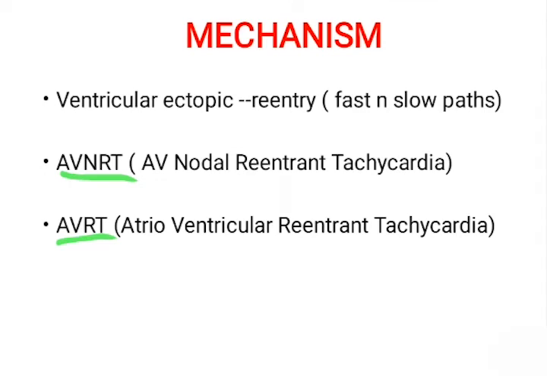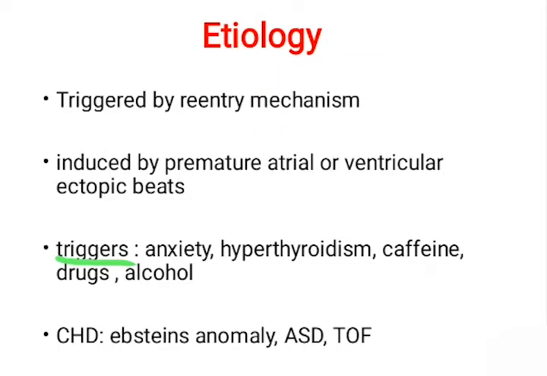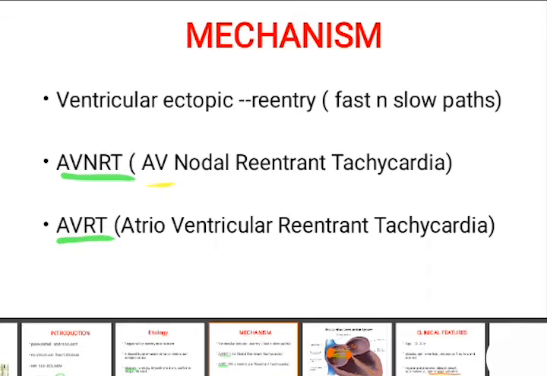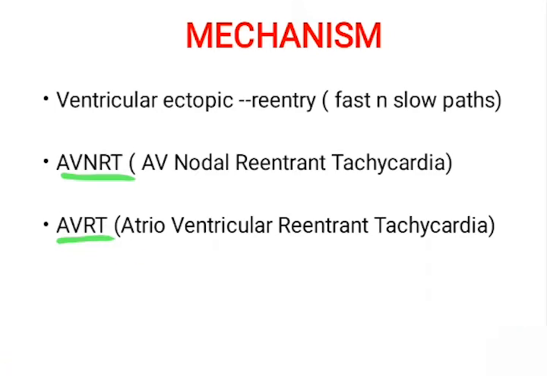What happens is that in the presence of these congenital heart diseases or triggers, there will be a ventricular ectopic, and because of abnormal pathways, they will go into re-entry. How this re-entry will occur is that they have two pathways, one fast pathway and one slow pathway. What happens in the fast pathway is that there will be atrial and AV nodal abnormality. So this circuit goes faster than normal at the AV node. This is also called AV nodal reentrant tachycardia.